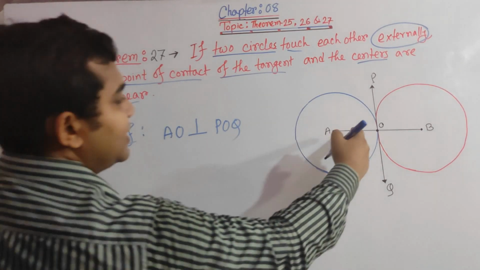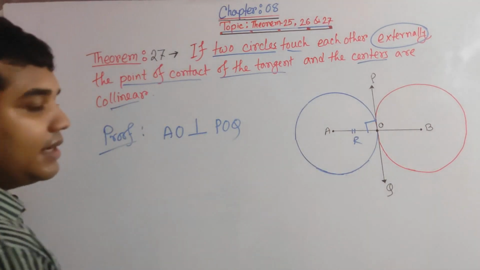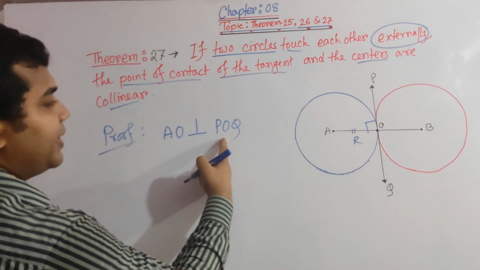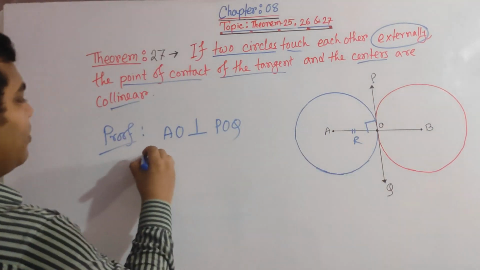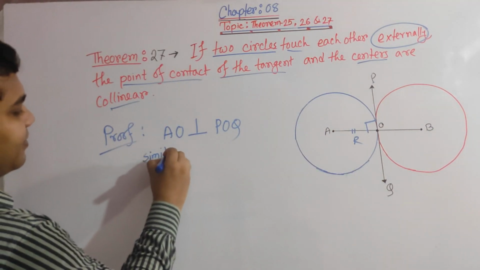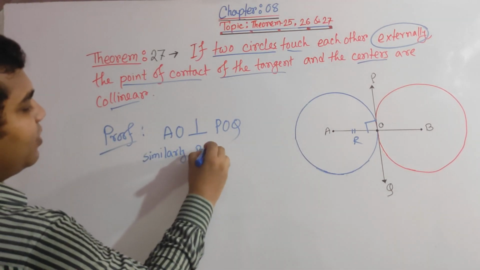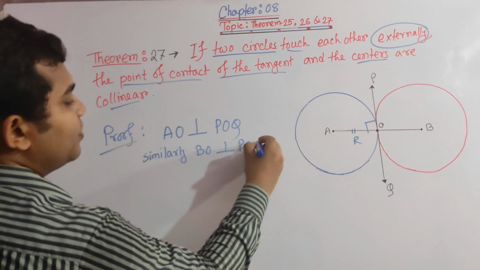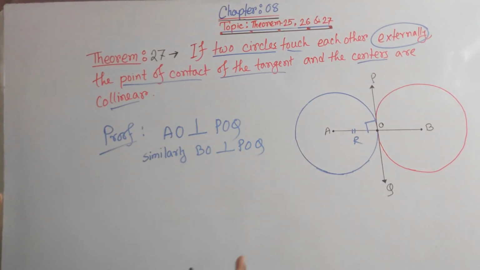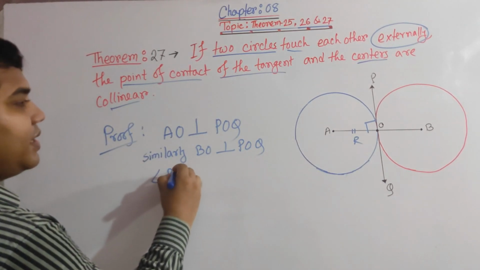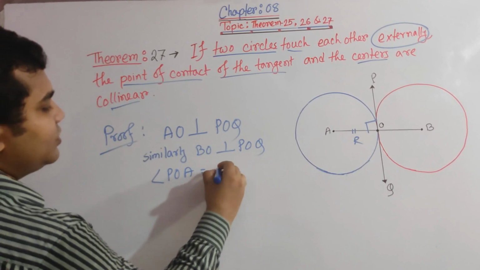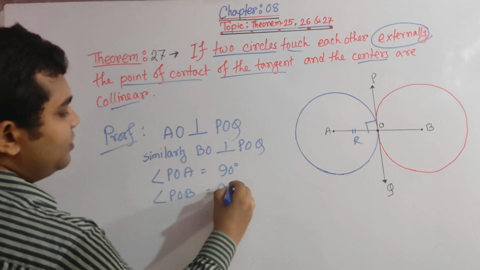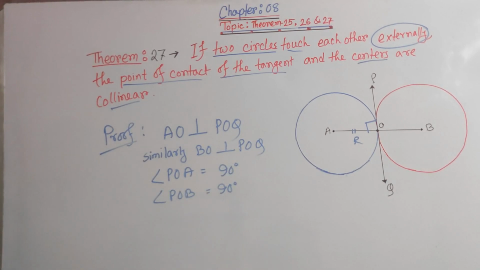That means this angle is 90 degrees, isn't it? Similarly, BO must be perpendicular to POQ. That means angle POA is equal to 90 degrees, and angle POB is equal to 90 degrees.